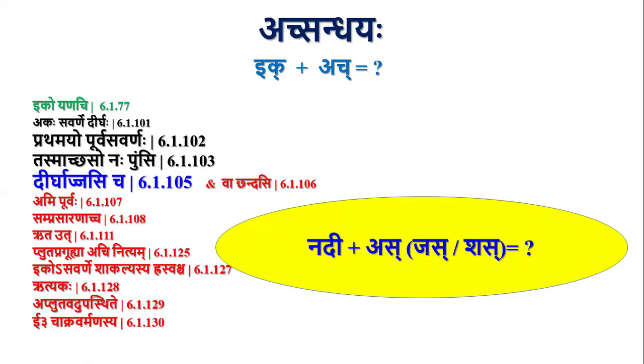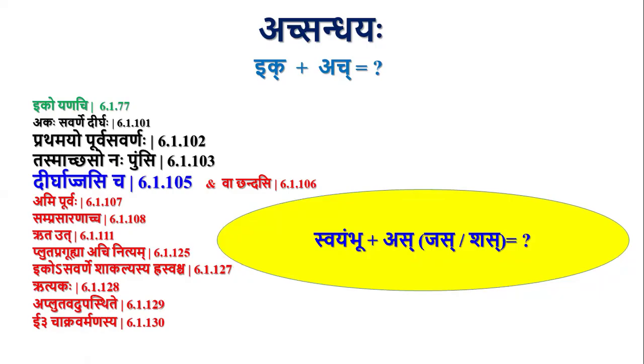Dirgat Jasi Cha: a dirga ending letter followed by a pratyaya, that is any vowel other than akara, or jas, that is as. It excludes shas. By mistake I have taken shas also here. It should be only jas here. So it becomes nadyaha in case of jas only. Similarly pradi plus as, pradyaha. Vadu plus as, vadvaha. Here also there is no application of Pratamayo Purva Savarnaha.